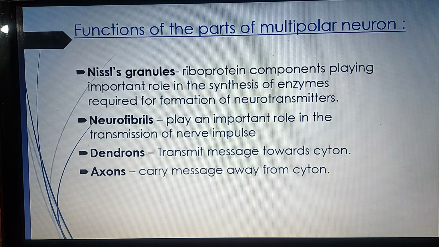Now, what are the functions of Nissl granules? These are actually ribonucleoprotein components, ribosome and protein components playing important role in synthesis of enzymes required for formation of neurotransmitter. Now, what is a neurotransmitter? It is a chemical substance released by one neuron to pass the signal to the second neuron. Then there are also neurofibrils which are present in the cyton, which play important role in transmission of nerve impulse. Dendrons, or the conical projections to the cyton, transmit message towards cyton, and axons carry message away from cyton.